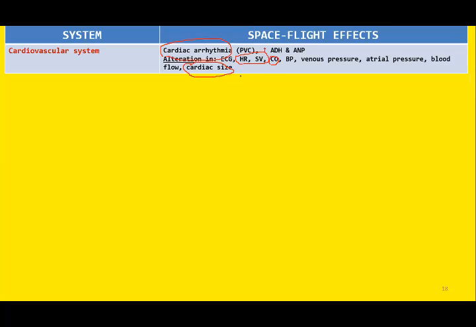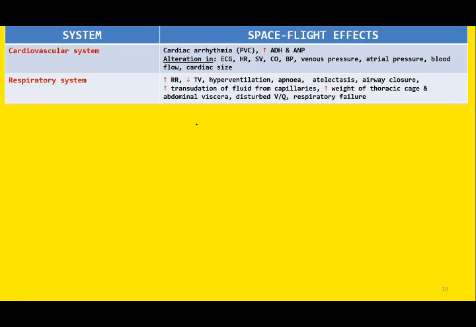So these are the effects of G force, variation or fluctuation in different cardiac parameters, including heart size. Did you get the effects on CVS? Okay. Now the effects of weightlessness on respiratory system.